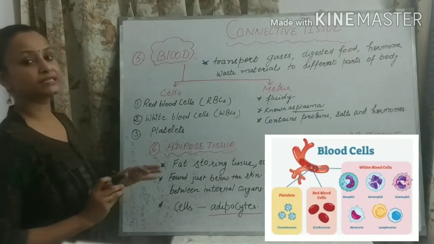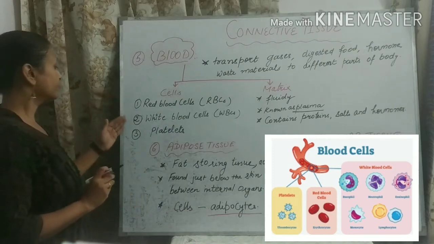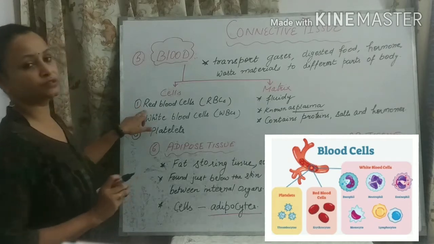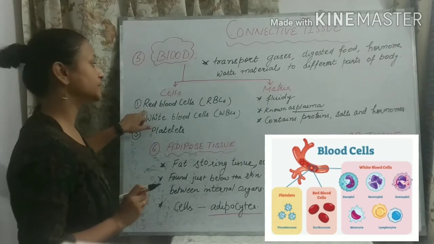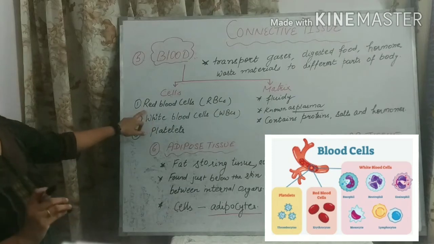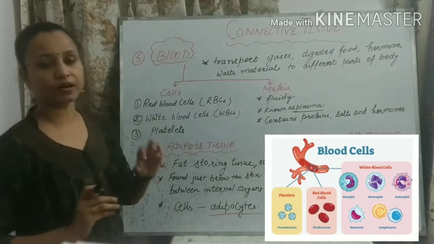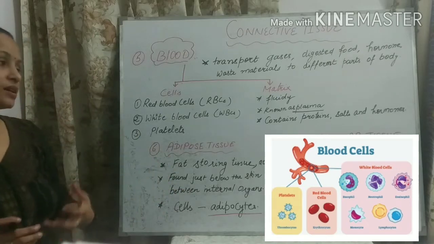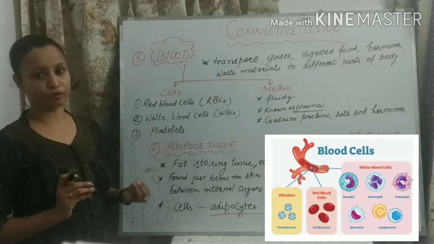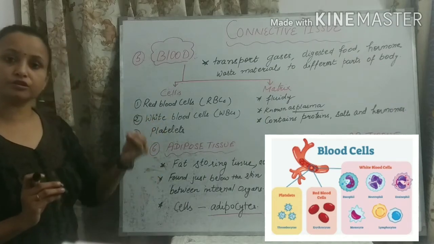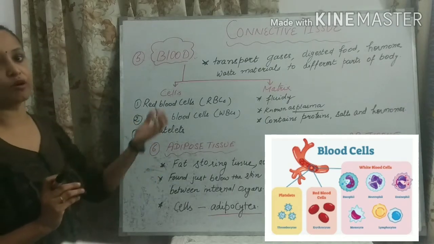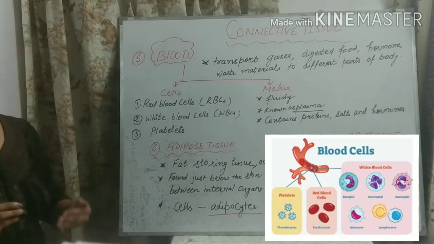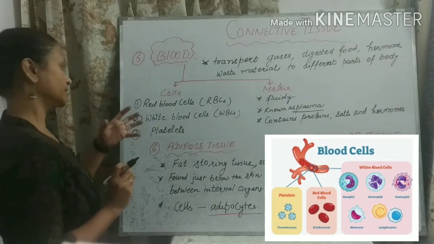Now come to the cells of blood. There are 3 different kinds of cells present in the blood tissue. The first, which is very important, is RBC. The full form of RBC is red blood cells or red blood corpuscles. So what is the function of RBC, students? The RBC carry hemoglobin, and the main function of hemoglobin is to transport oxygen throughout the body cells. It carries oxygen throughout the body cells.